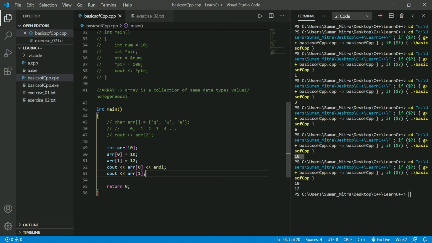So let's repeat it once again. An array is a collection of the same data type. What are data types? Data types are like int, char, long, short, string, and all that. And how to initialize it? Fundamentally we can do it this way: write the data type, the name of the array, and the values inside the array. Don't forget the square brackets, and use your curly braces. And for char, don't forget the apostrophe, and just go on. And how to print out? Just write the name of the array and the position you want to print.